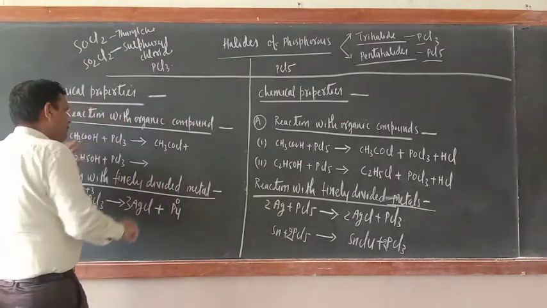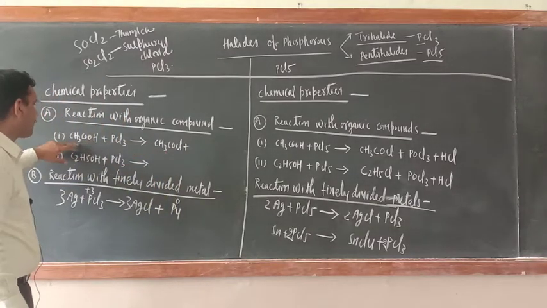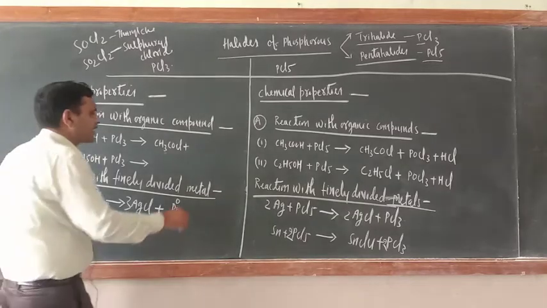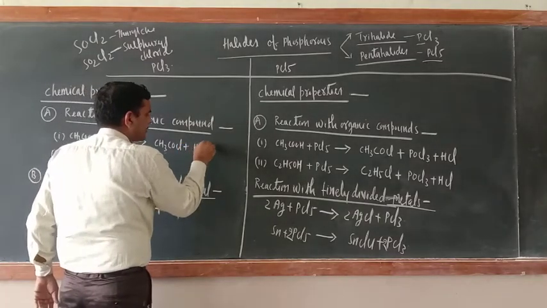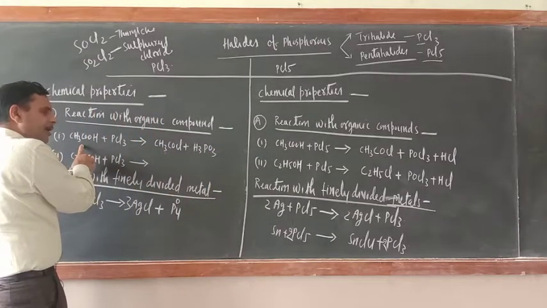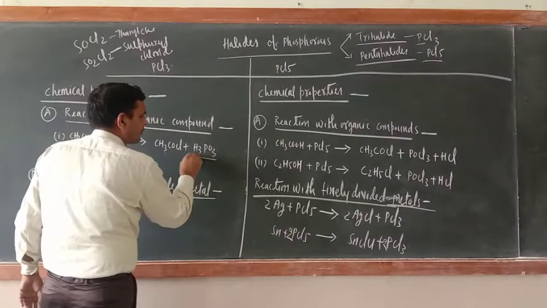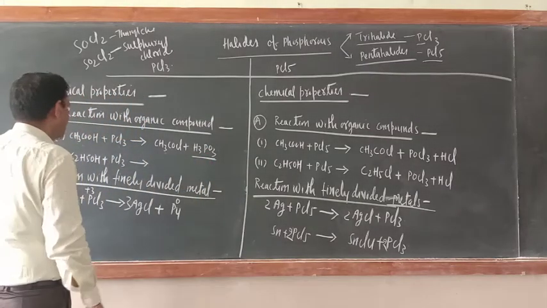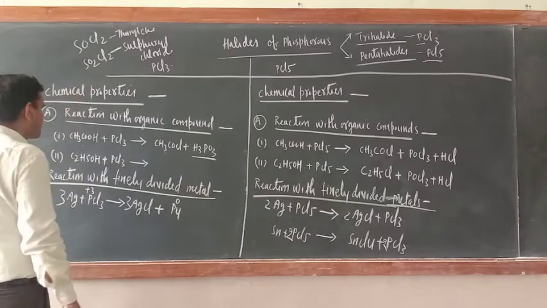This compound depends on what kind of reactant you have taken, but one compound, H3PO3, is fixed. Whenever PCl3 reacts with any organic compound, one of the products must be H3PO3, that is phosphorus acid. You can balance the reaction, there is no issue.